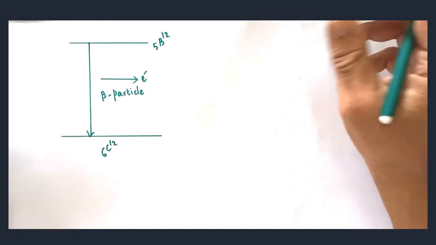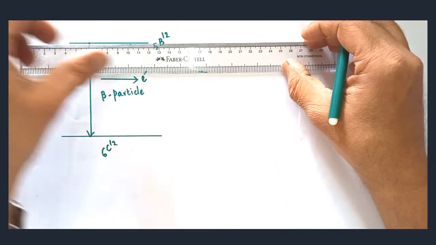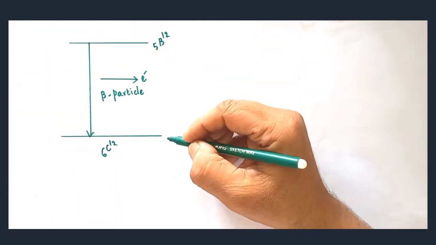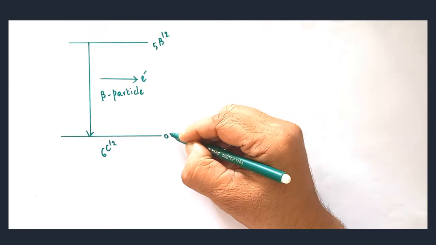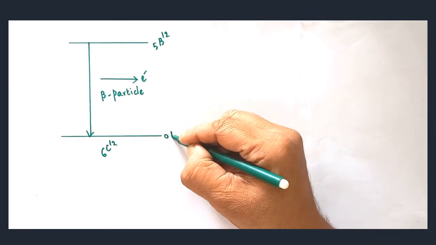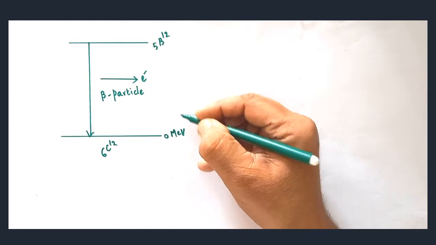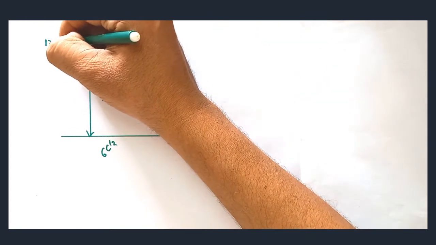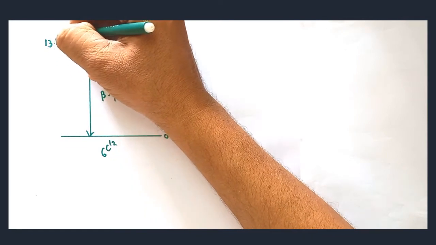Now we are going to see another process. Here the ground level can be taken as 0 million electron volt. The excited state can be taken as 13.4 million electron volt.